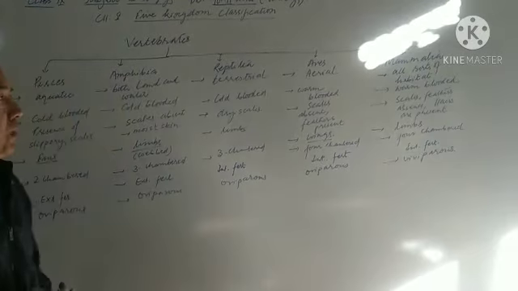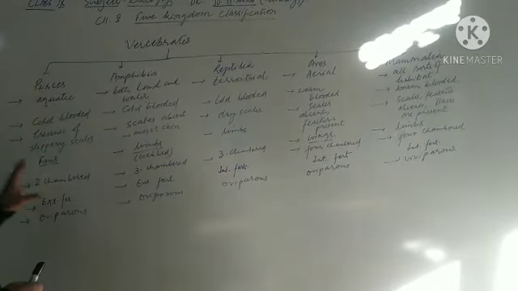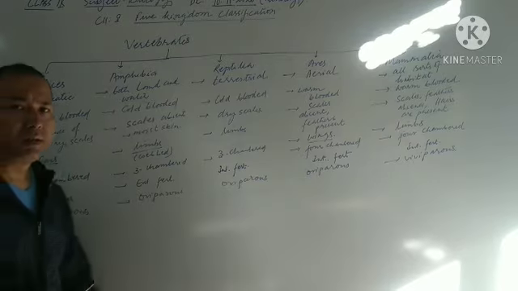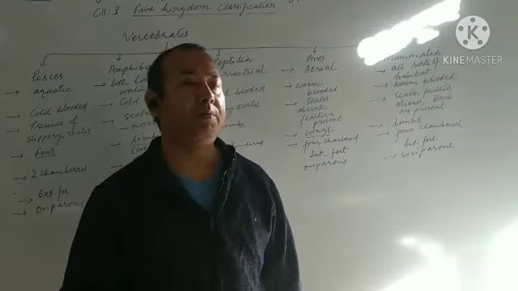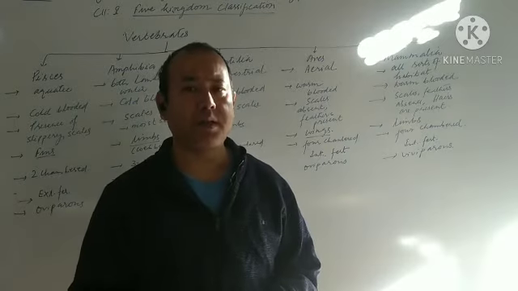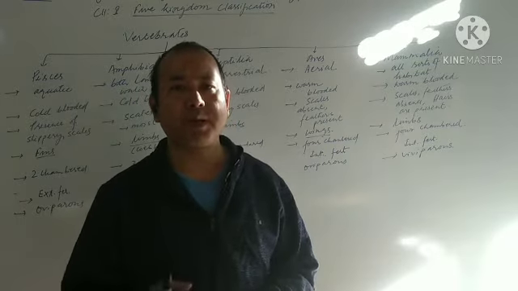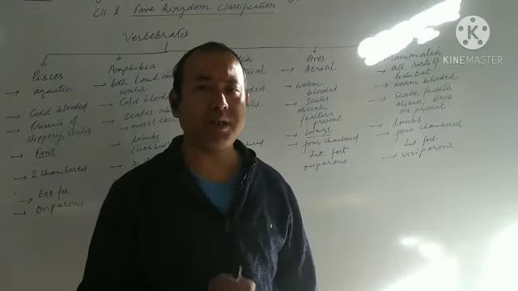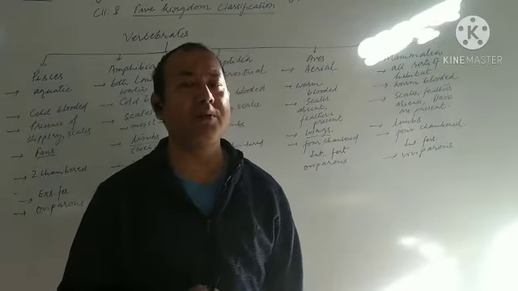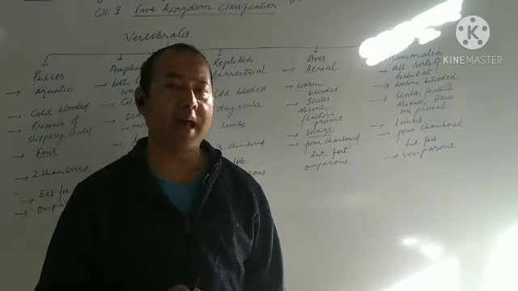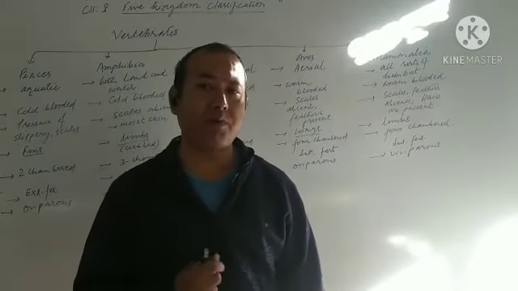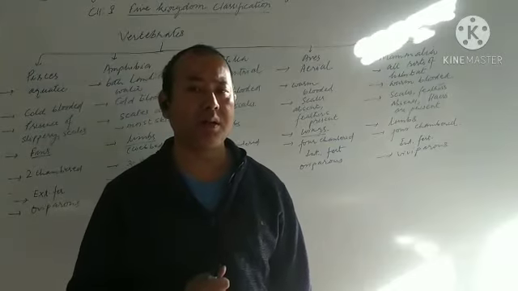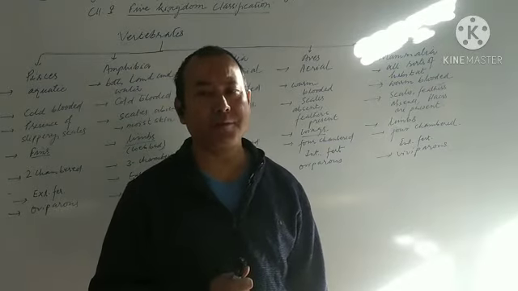Then after that, presence of exoskeleton-like scales. Fishes have slippery scales, so that is why if you try to catch a fish, it slips out. Yes or no? So presence of scales, slippery scales, is the important characteristic of all the animals belonging to the group Pisces. Then amphibians, think about the frog, they do not have any scales. They usually have moist skin.